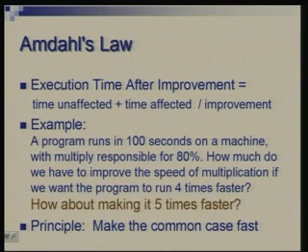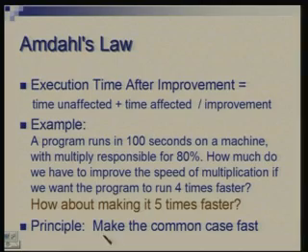So from 100 seconds we want to reduce it to 25 seconds. What is the speedup factor required for multiplication alone? 16 times. Okay, so you can see that there is a huge improvement you need just to get a 4 times improvement. Your effort is to make it 16 times, but the net result you get is only a 4 times improvement.